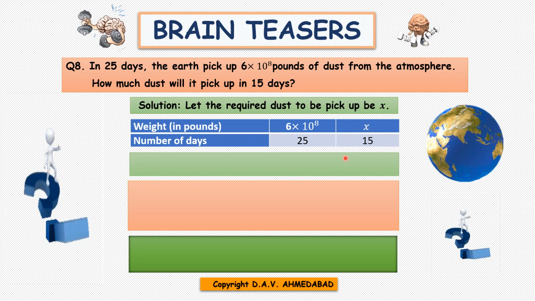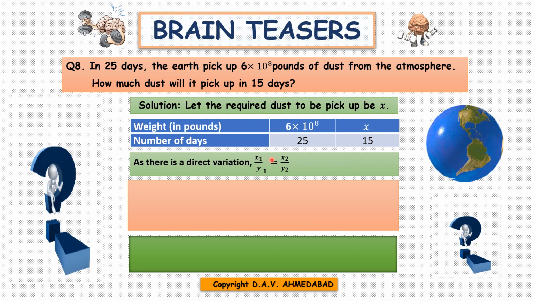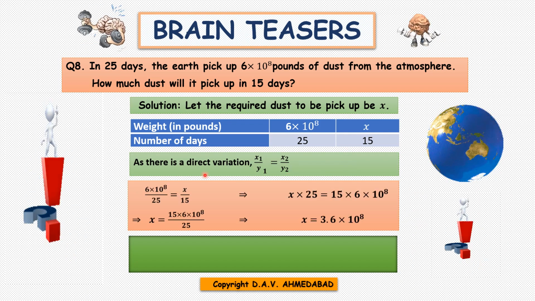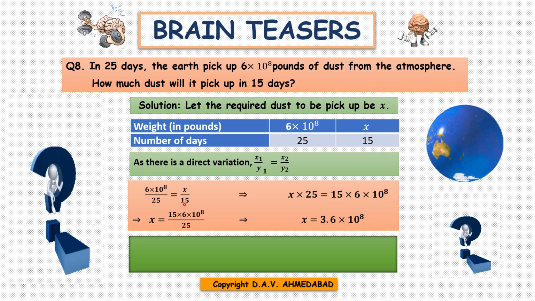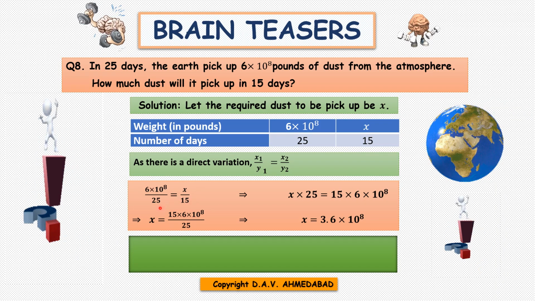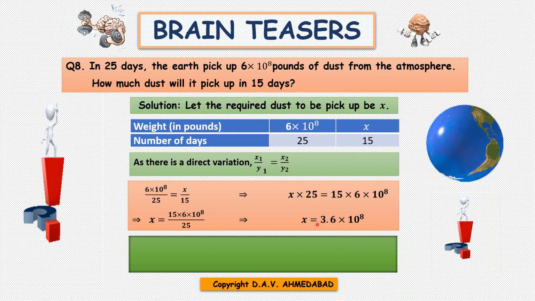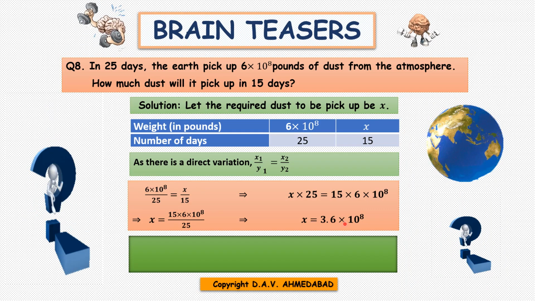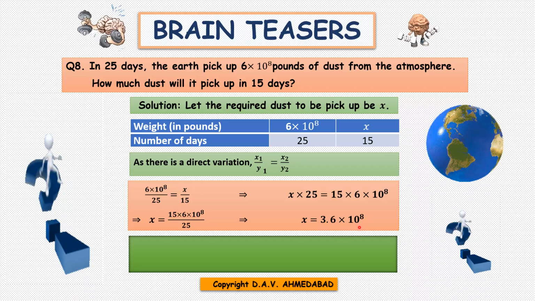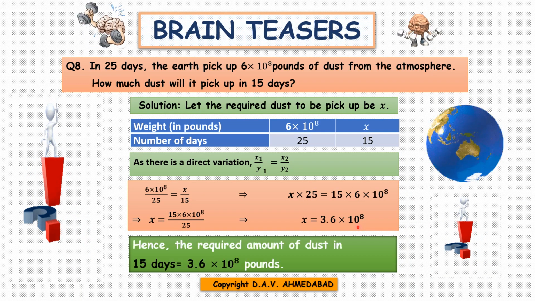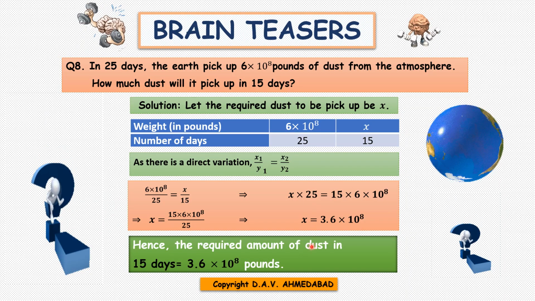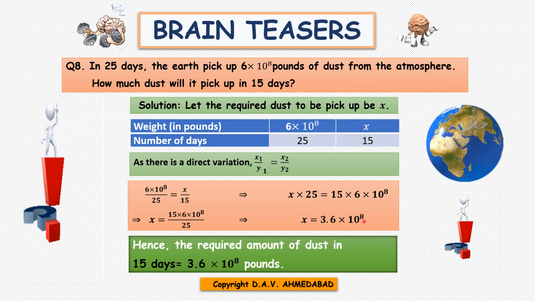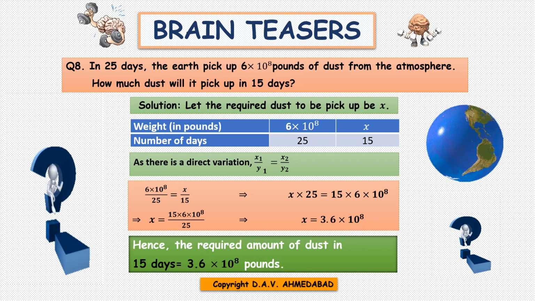Direct variation. So 6 into 10 raised to the power 8 by 25 equals X by 15. Cross multiplication. Then X equals 3.6 into 10 raised to the power 8. Therefore, in 15 days, the earth will pick up 3.6 into 10 raised to the power 8 pounds of dust.